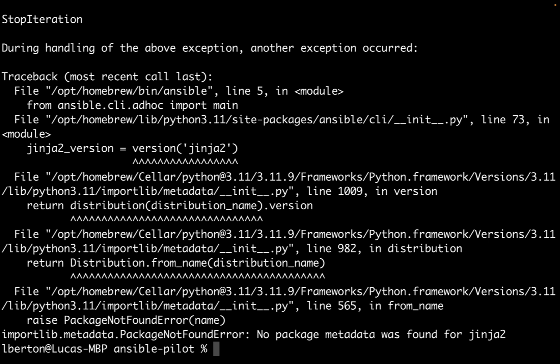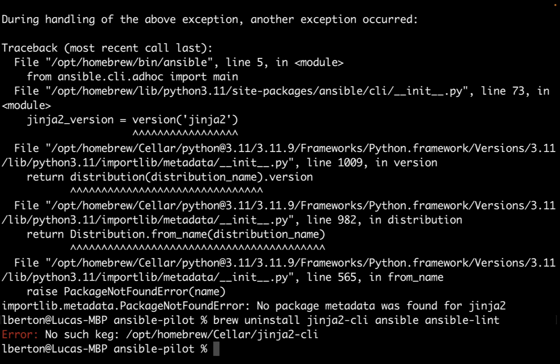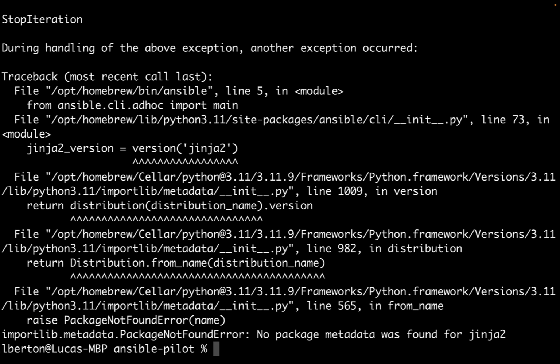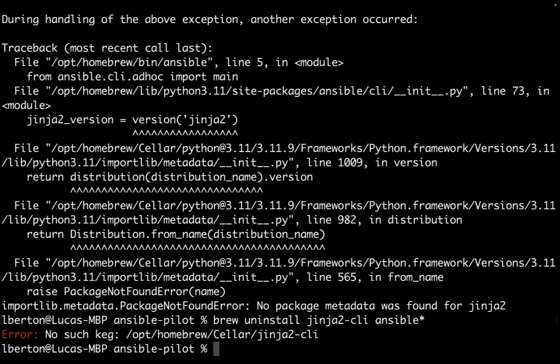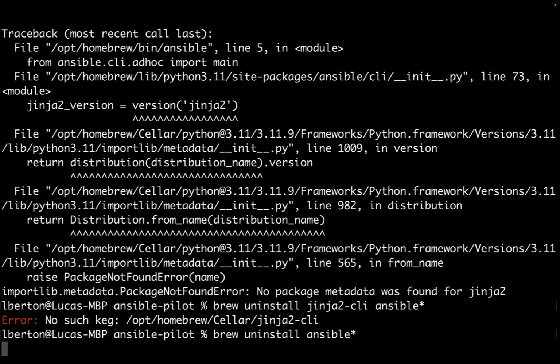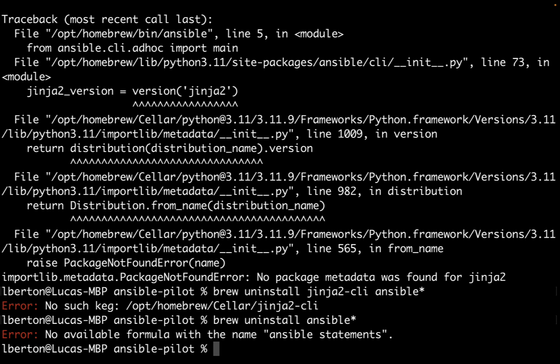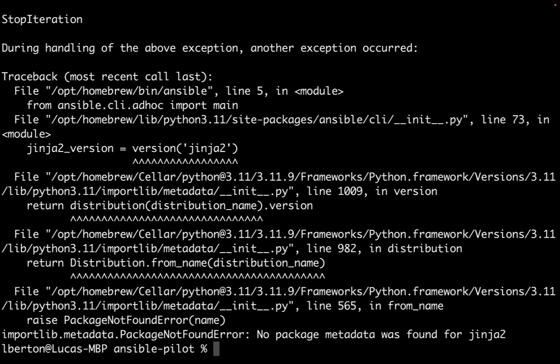So this time the ansible --version I was expecting not to actually succeed, because the command was expected not to exist on my system, but the file was still there. So this might be a file that was forgotten from a previous installation. First of all, I tried to remove any trace of Ansible on my system. So brew uninstall ansible, and it seems that there is no trace of Ansible in my package manager.